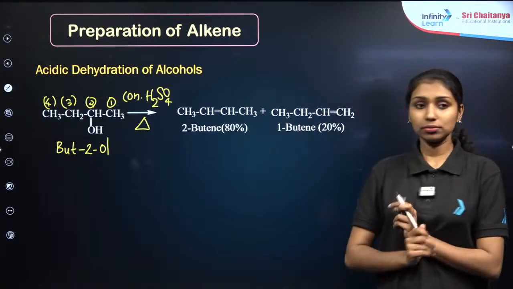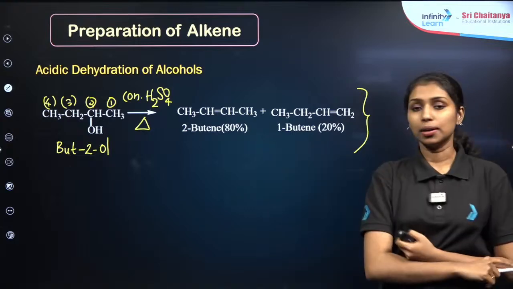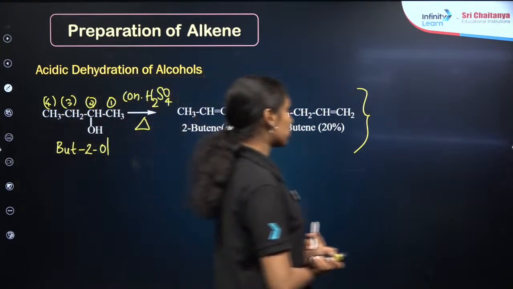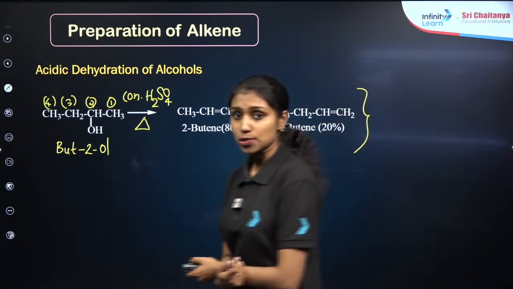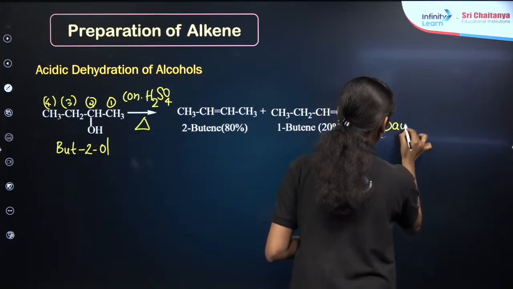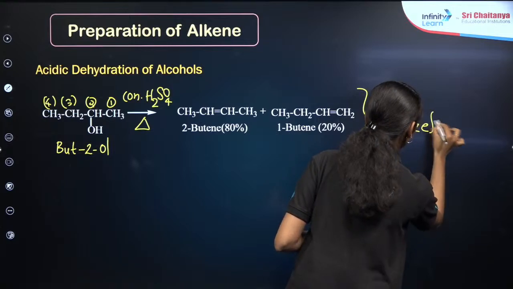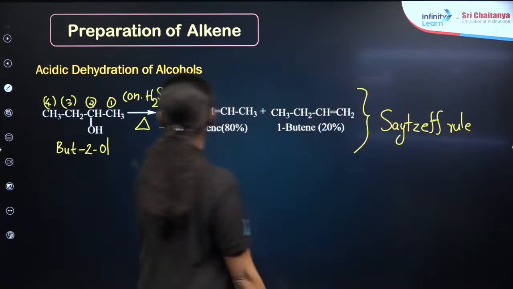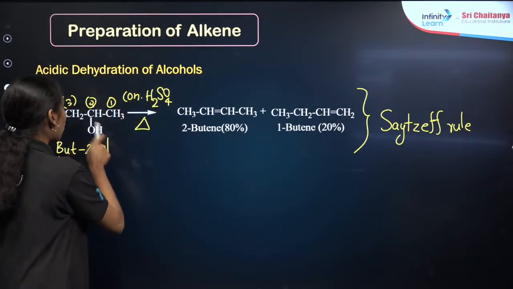So what is the thing we must observe here? How can we predict the major product? We have already studied some rules. Here also we can apply the Zaitsev rule. So what will be the major product? Definitely OH will be removed.